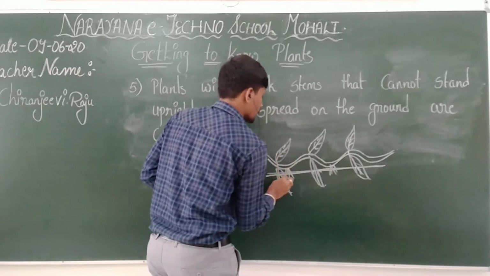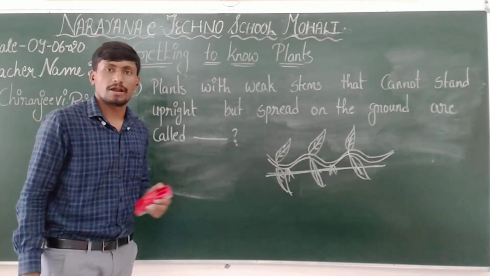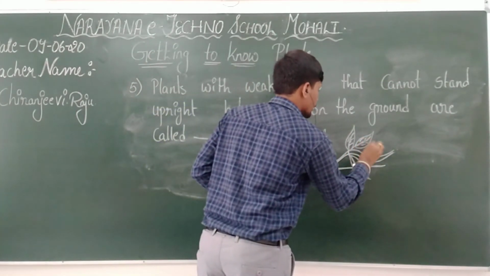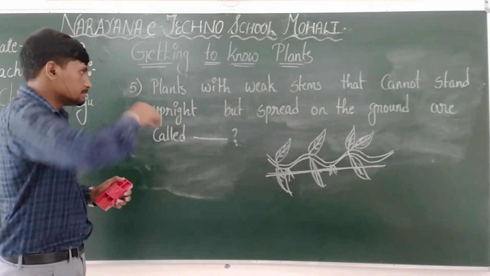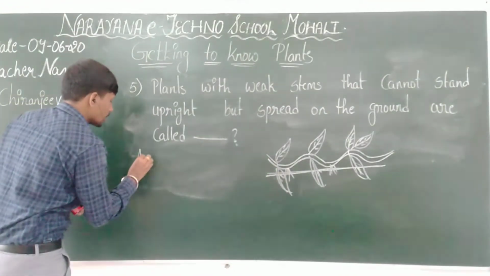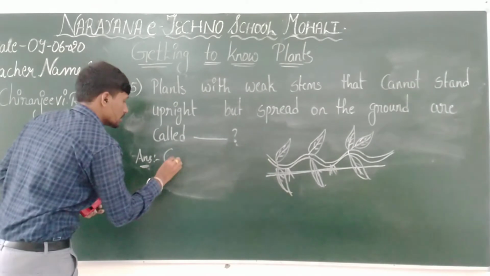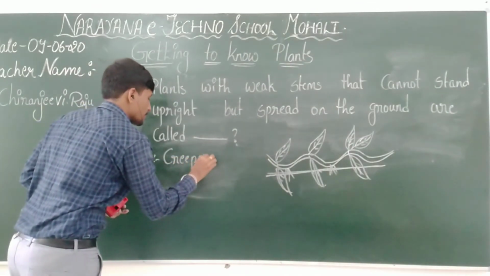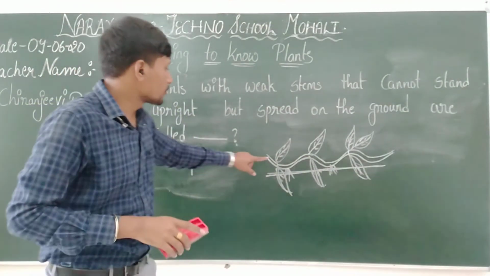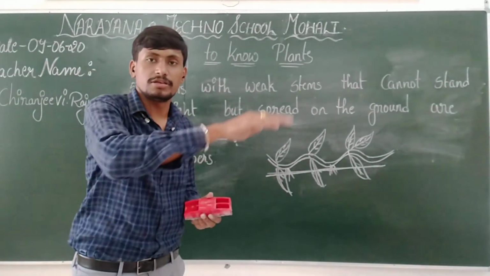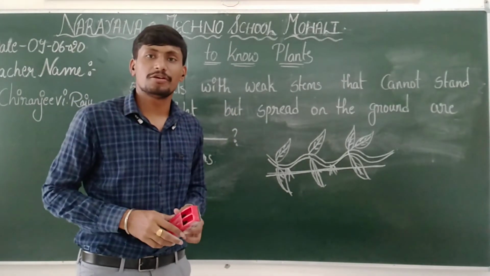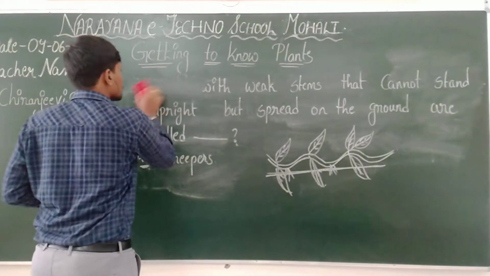These kind of plants, where the stem is very weak and spreading on the ground surface, we used to call as creepers. Okay, you can see this is the stem which is just creeping on the soil surface. Why? Because the stem is very weak. Okay, so clear with this.